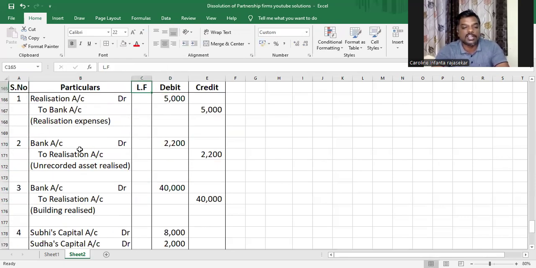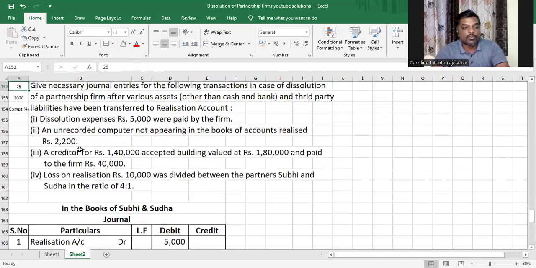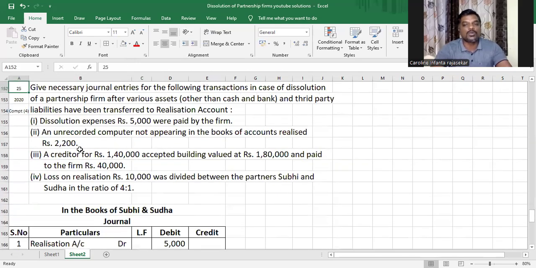Sometimes they just ask such ridiculously easy questions for 4 marks. We just want you to score marks, my dear children. You just have to keep in mind what will be debited and credited. If money is coming into the business, bank account will be debited. If it is going out, bank account will be credited. The other account will be realization account. That's all. With this, we have come to the end of this video also.